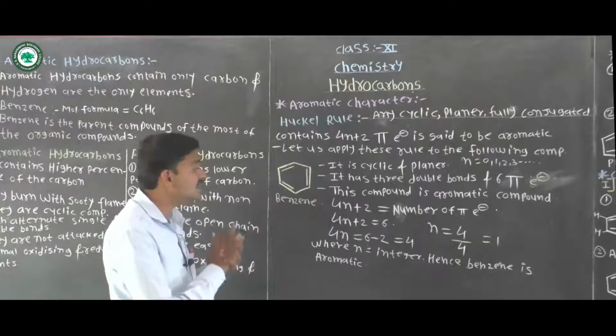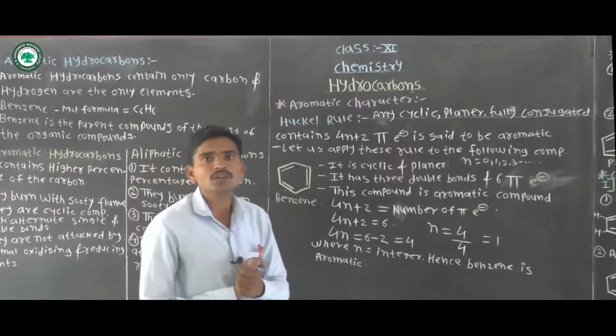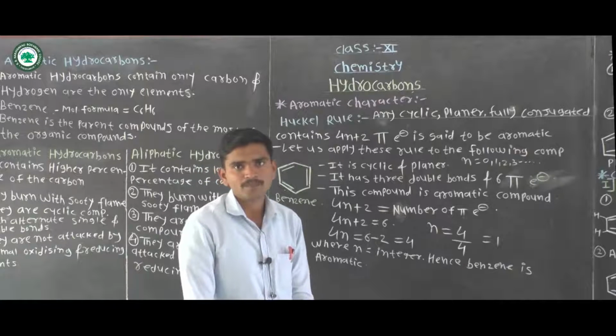Hence benzene is an aromatic compound according to Huckel's rule.